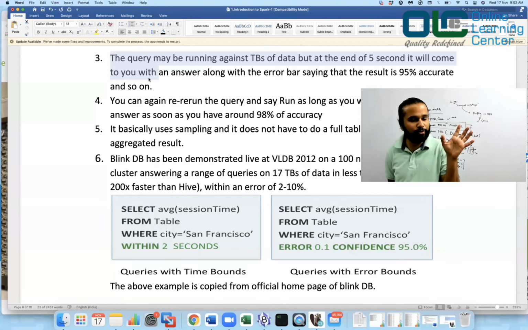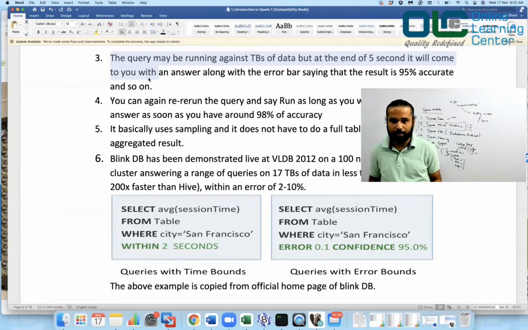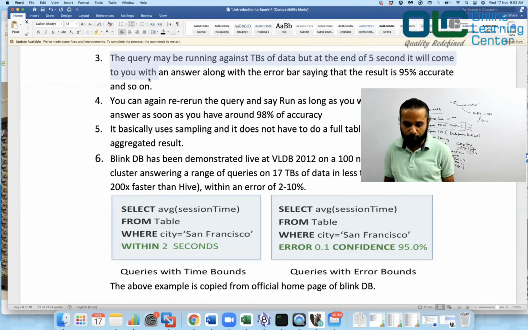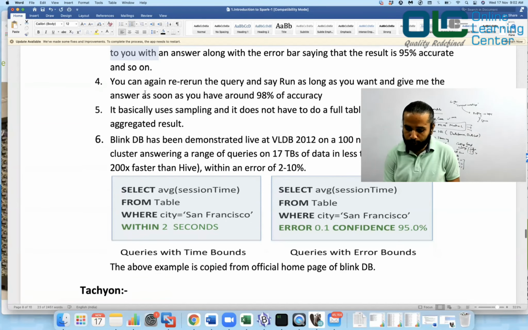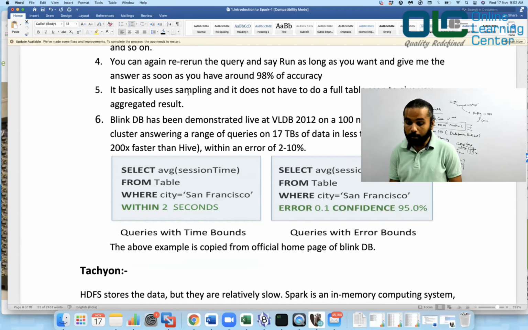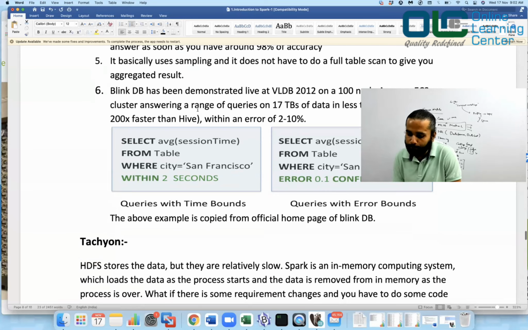So in solving such problems, you will basically be using this tool. Okay, BlinkDB. BlinkDB, like blinking, it will give you some output quickly. Now again, you can rerun the query and say, run as long as you want, give me the answer as soon as you have around 98% accuracy. That can also be done. So it basically uses sampling, and it does not have to do a full table scan to give you the aggregated result.